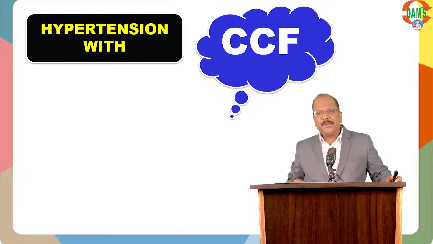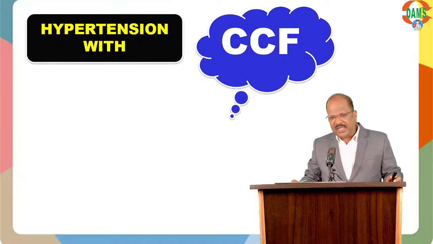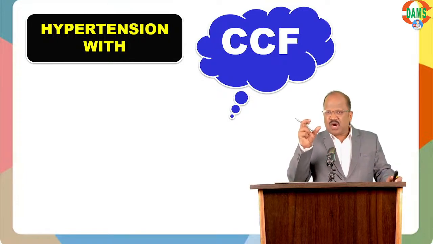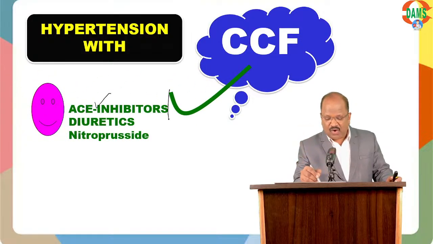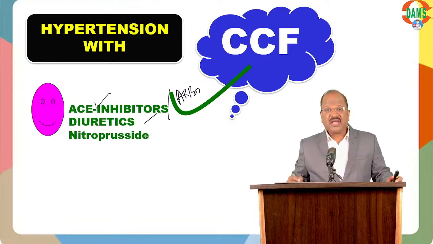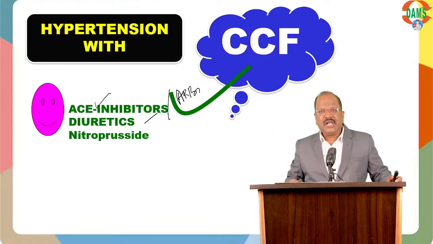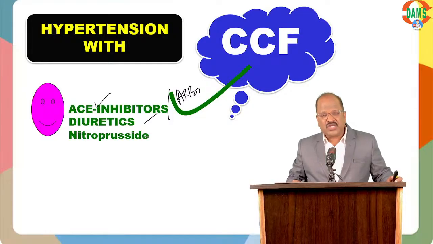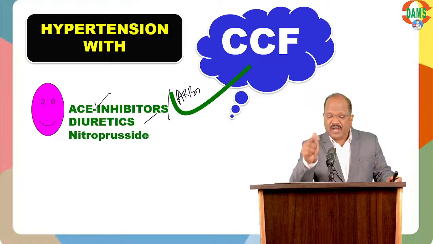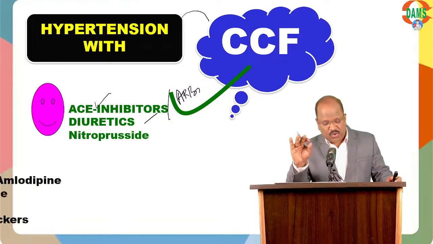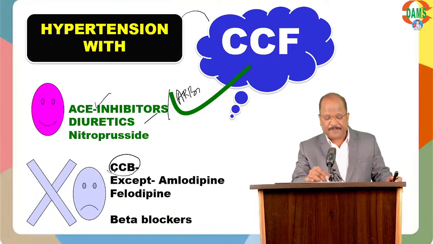Coming to option D, super important question. Option D, hypertension with heart failure. In this case, to control hypertension, better go for ACE inhibitor or go for ARB or go for diuretic, or in severe hypertension with heart failure, we can also go for sodium nitroprusside. Whereas, super point, in hypertension with heart failure, for treating hypertension, don't use CCB.